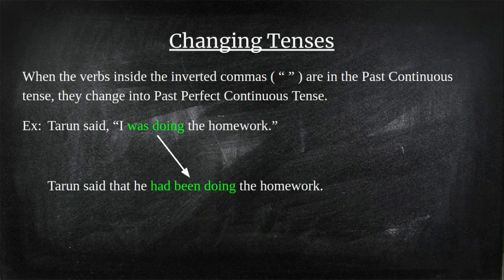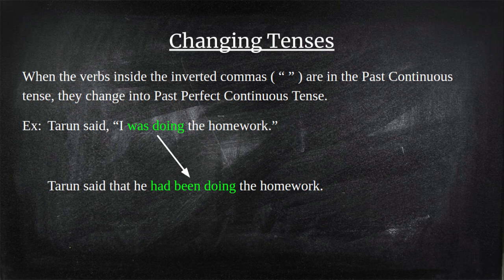Then, when the verb is in the past continuous tense, what happens? In such cases, the verb changes into past perfect continuous. Past continuous tense changes into past perfect continuous tense. One example is given here.